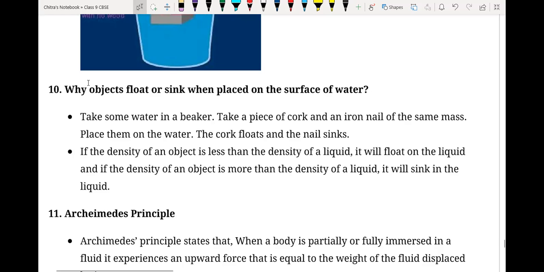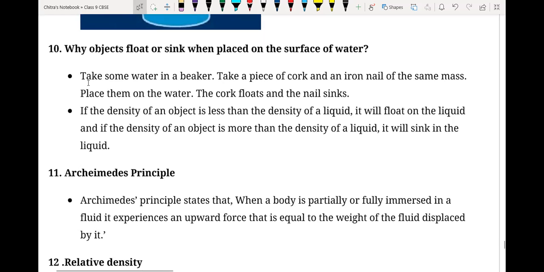Okay, so we have one important point: why does an object float or sink when placed on the surface of water? For that, you have to go through some activity. Suppose we have a tub filled with water, and you put some metal object in it.